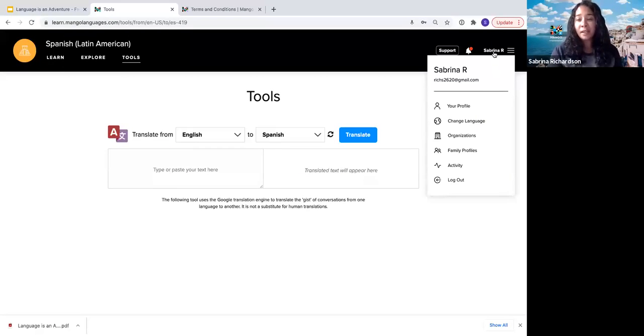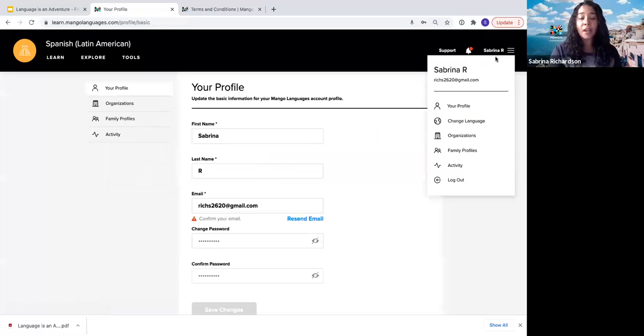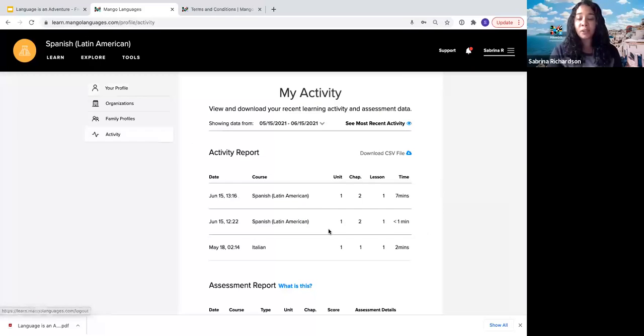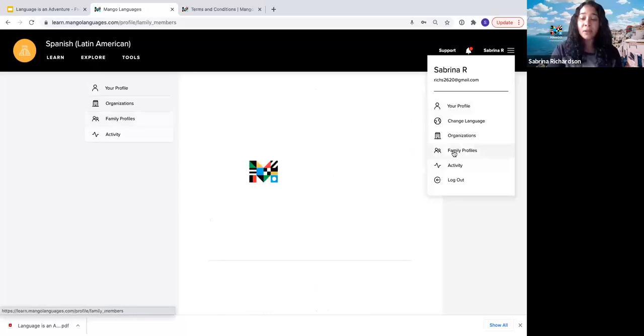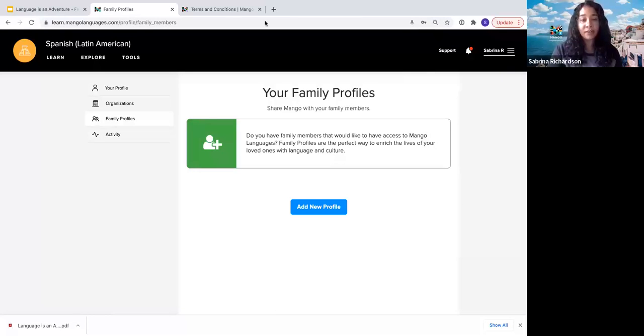So by clicking on your name in the upper right-hand corner of the screen, you can easily come in and change your password. You can link to different organizations, check your activity where you can see which languages you've been doing and how long you've spent in them. And this is where you'll also access our family profiles feature that we talked about. So here is where you go to create new profiles. It's very simple. You just need a username and a password.